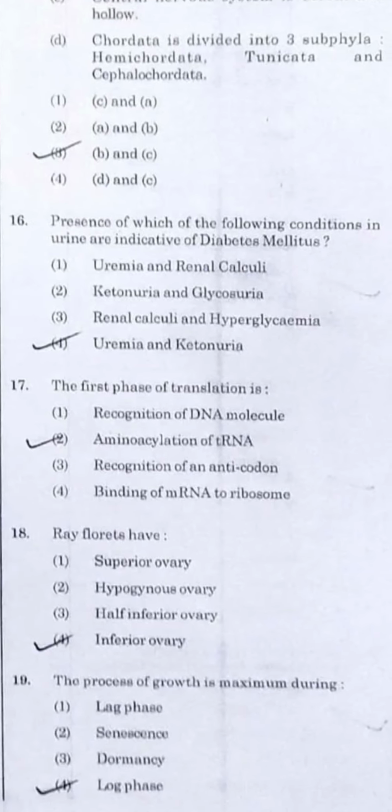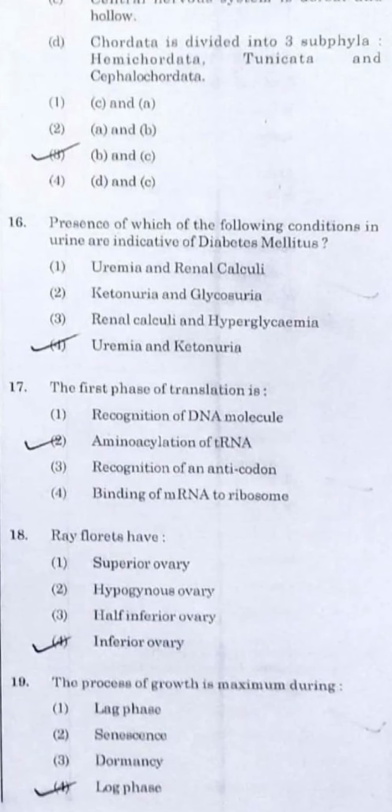Question number 17. The first phase of the translation is the formation of amino-acyl tRNA. That is what the option here says, amino-acylation of tRNA. Question number 18 is a kind of general knowledge again. The ray florets are the example of inferior ovary. You just have to go through this.